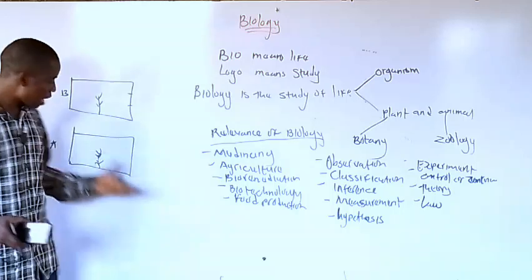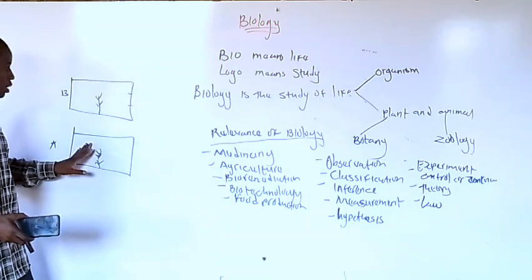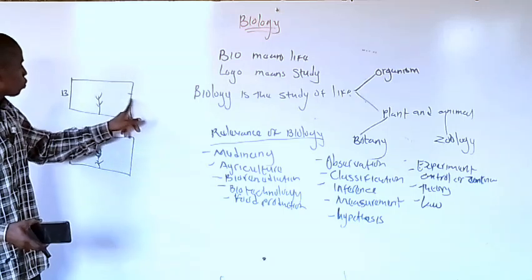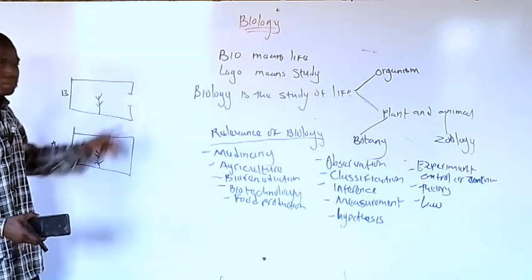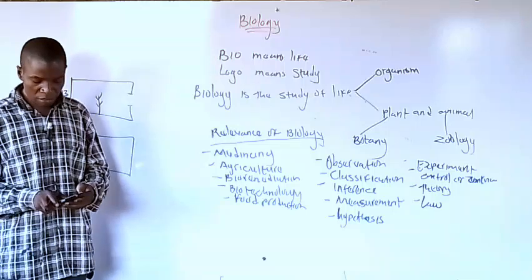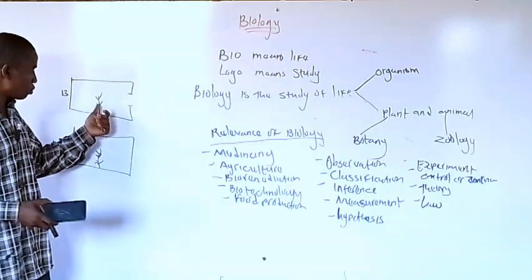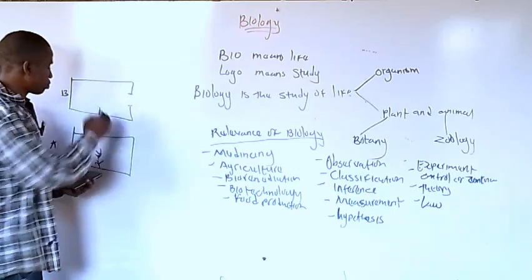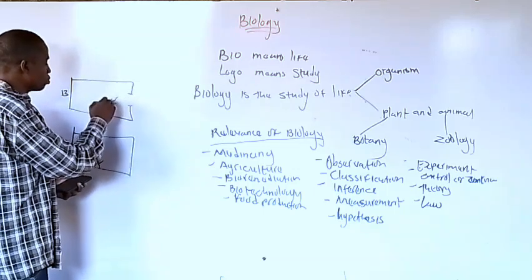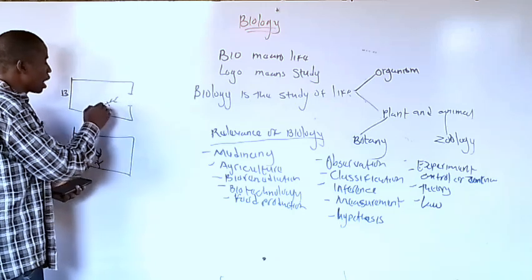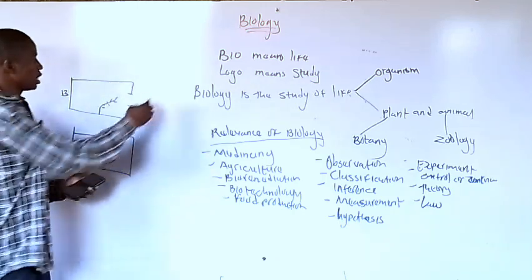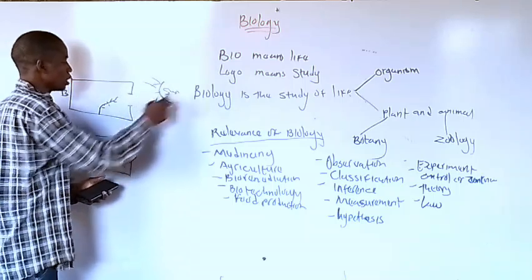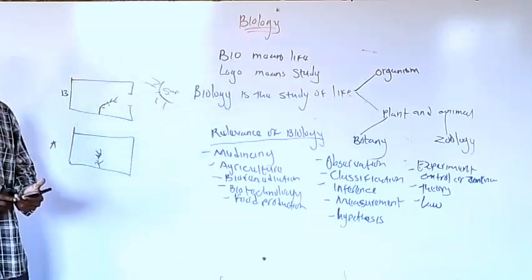Our aim is that, and we have never even opened this one. Immediately, as it's growing, we now open the cover and observe what happened. We now discover that when we open it, the corn has bent, exposed to the sun. It has bent in the direction of the sun.